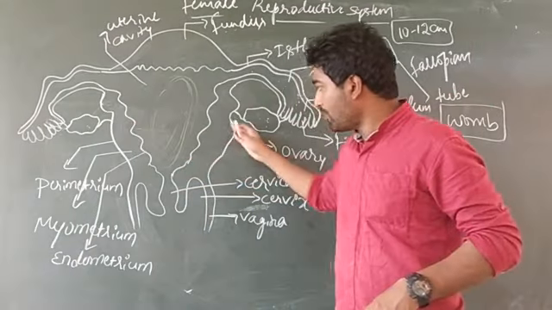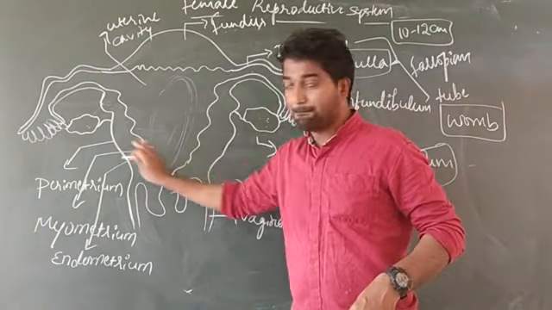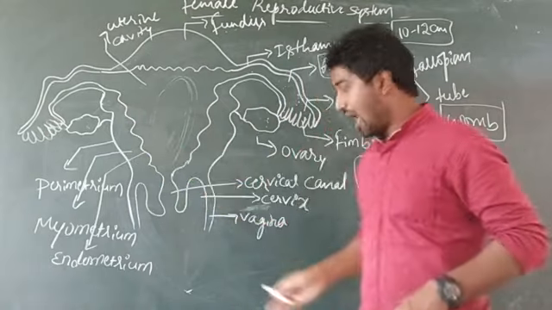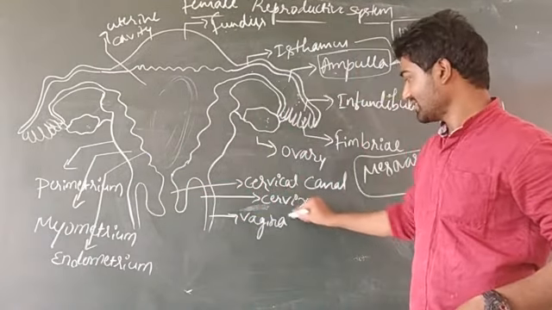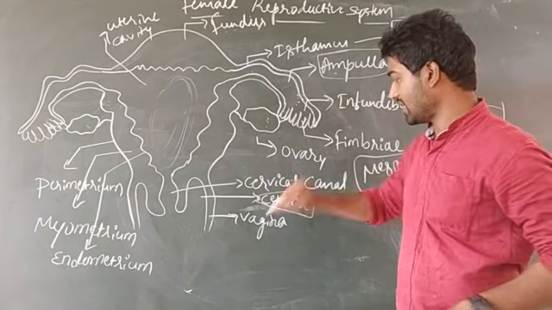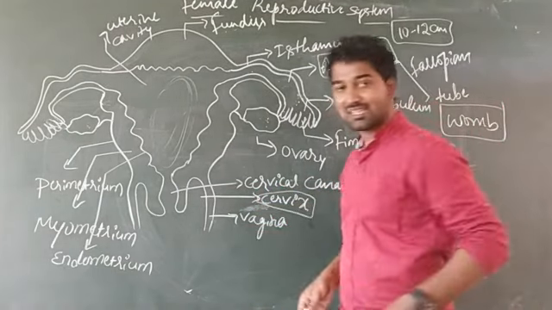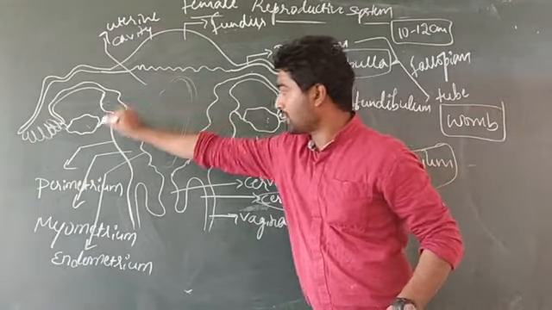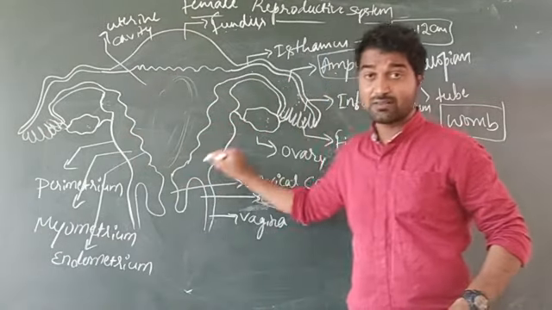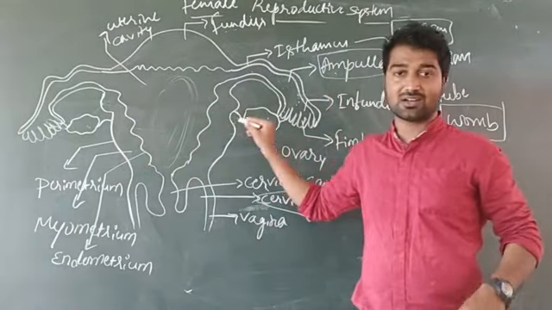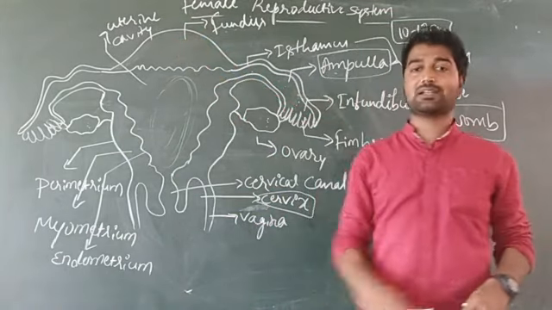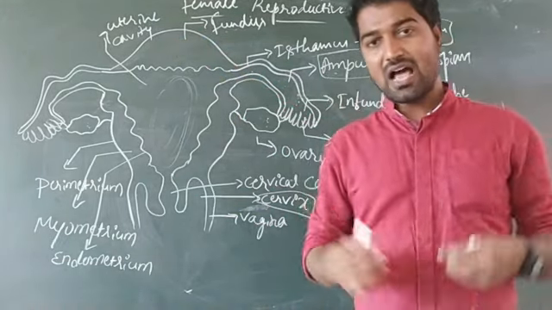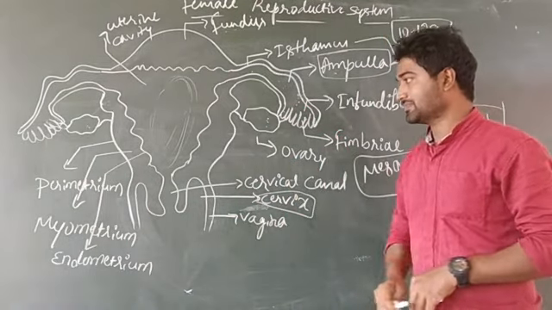This much of part is known as the body of the uterus or corpus, and this narrow part is known as cervix. This is very important, cervix.